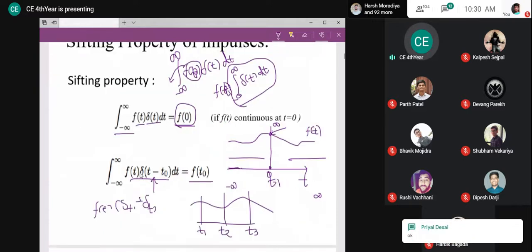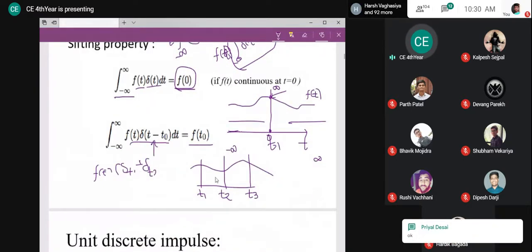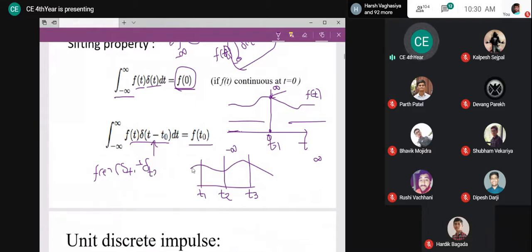I see an interesting thing you got. What will be the result if I have three impulses here? This is my continuous function, right? It is my f of t, my continuous function. It has all the values.